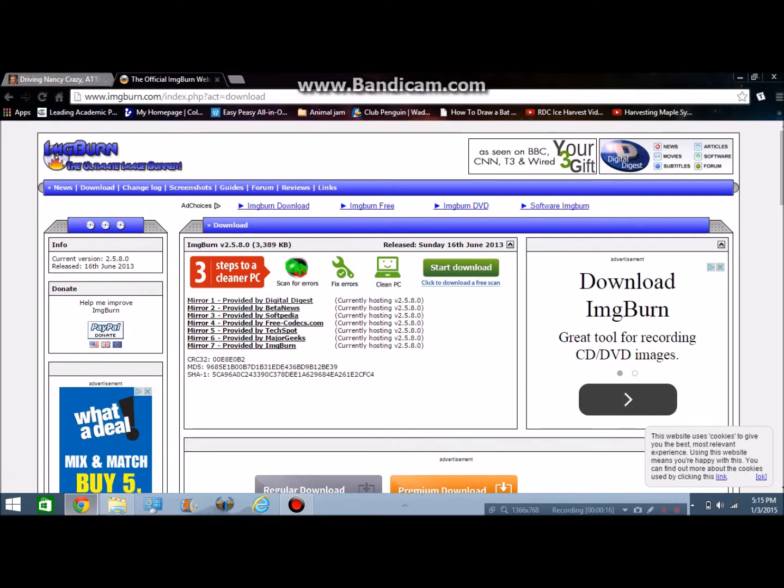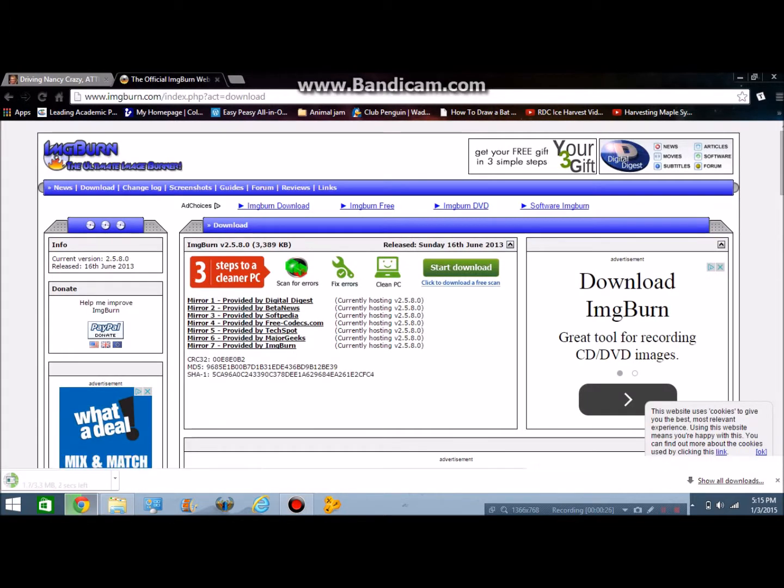First thing you want to do is get to the ImageBurn website, and you do that by typing in imageburn.com and go to the download section. Then click the seventh one, provided by ImageBurn. When that's finished, you can just open that and install it.